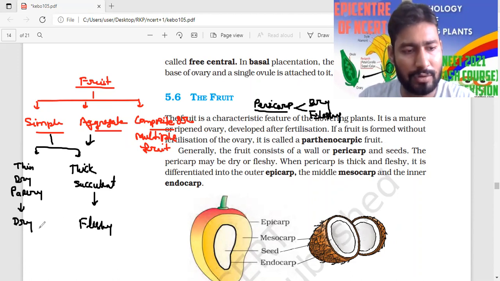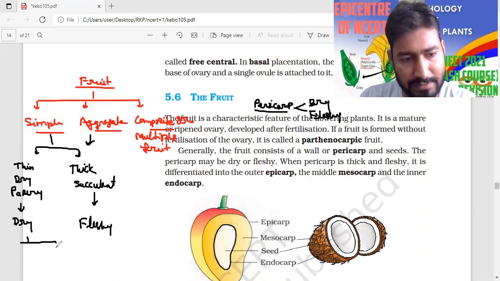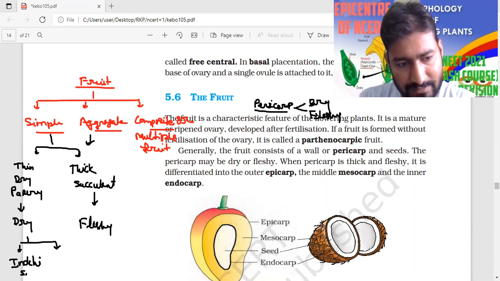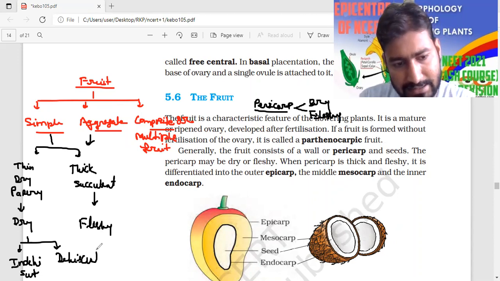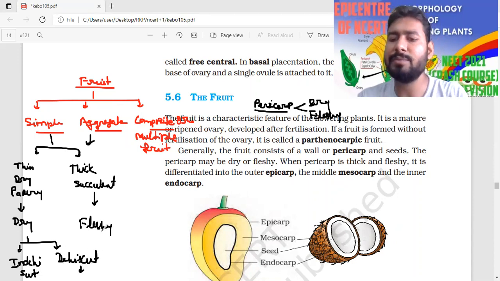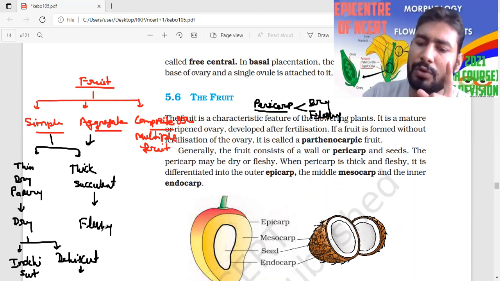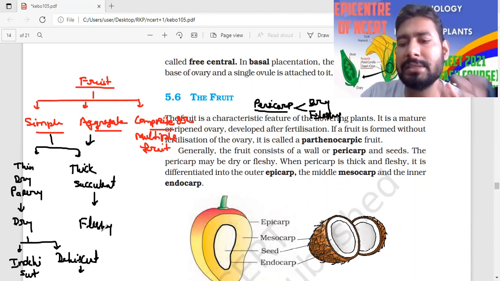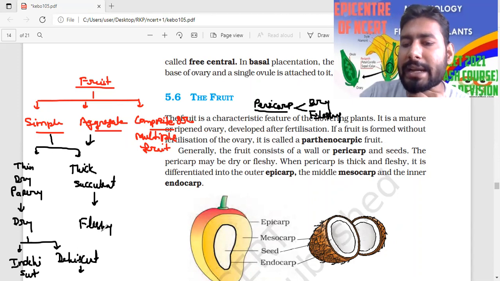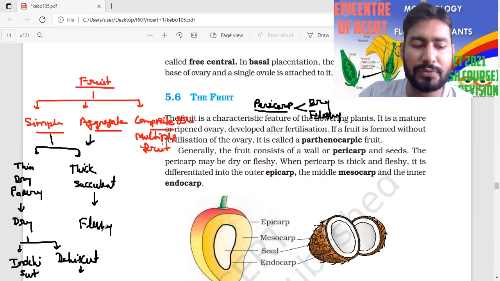Dry fruit is again classified into two different types on the basis of their dehiscence mechanism: dehiscent and indehiscent. Indehiscent means those fruits which do not naturally release their seed.